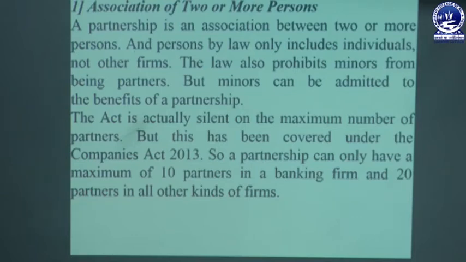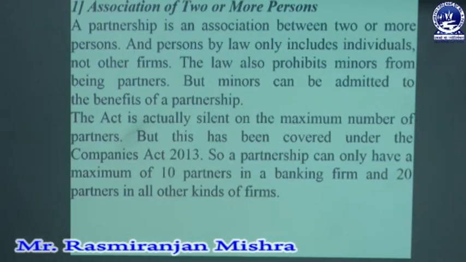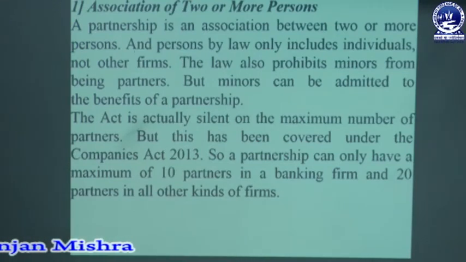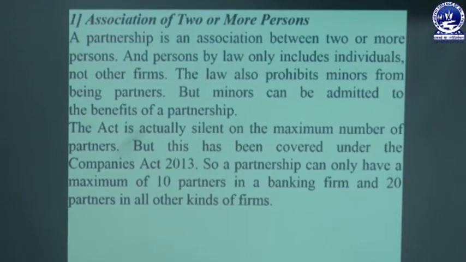business. The act is actually silent on the maximum number of partners, but this has been covered under the Company Act 2013. So a partnership can only have a maximum of 10 partners in a banking firm and 20 partners in all other kinds of firm. So association of 2 or more persons means, as per the definition under the Partnership Act, generally a partnership business is an association of more than 2 persons.